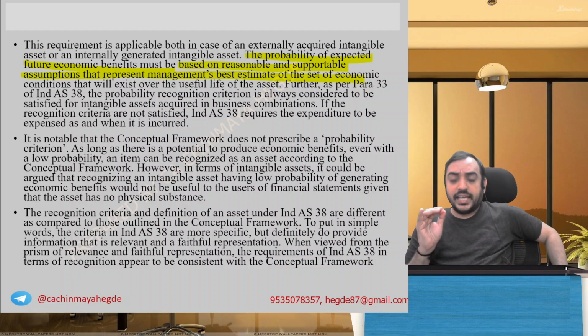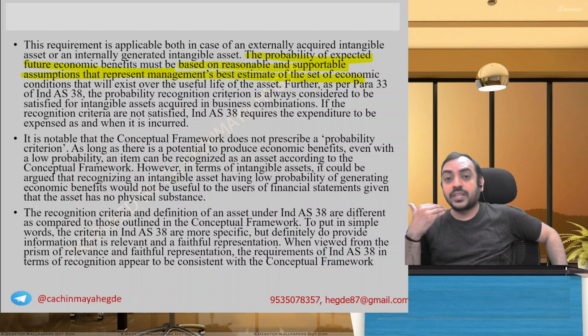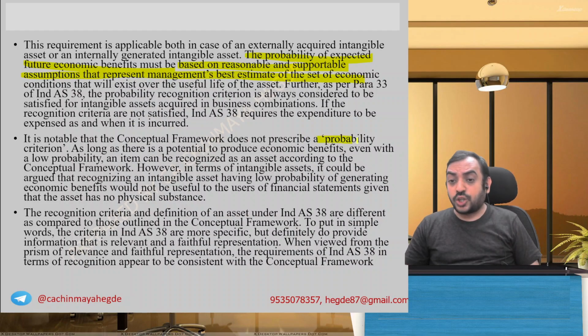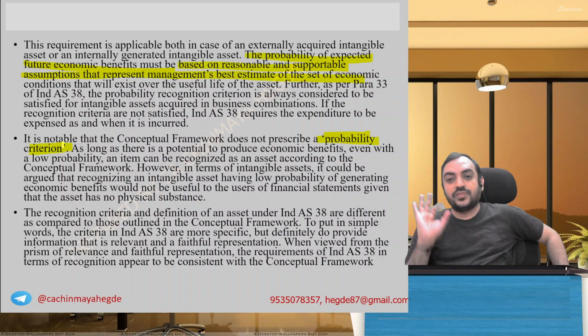So when you talk about recognition of an intangible asset, the recognition criteria say you have to make assumptions about the future based on the best estimate of economic conditions. But the conceptual framework does not talk about this probability criterion. You got the point? That is the difference.